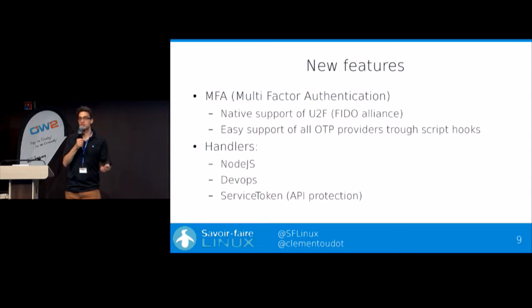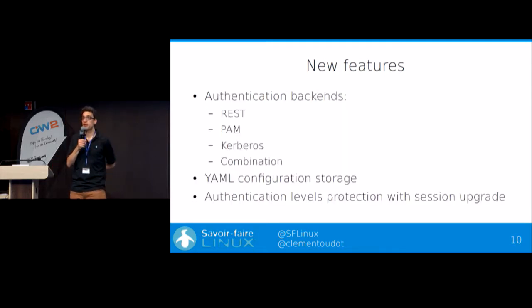We have some Node.js protection agents. We will have some API protection agents, etc. We also have a new authentication backend to authenticate against REST APIs, with PAM, with Kerberos, and a new combination module that will allow you to chain other authentication methods. So you will be able to choose to search in an Active Directory, a database, an LDAP directory, and to authenticate with any of these means. So you can merge all your user databases and have a single point of authentication with Lemon LDAP.